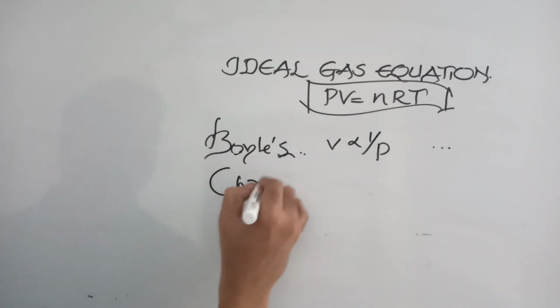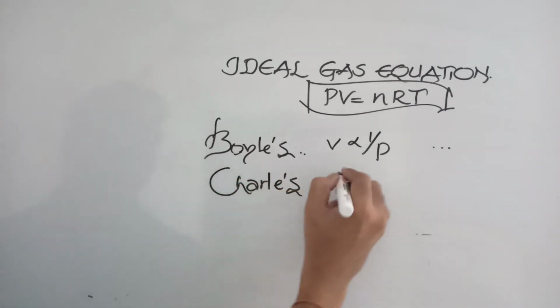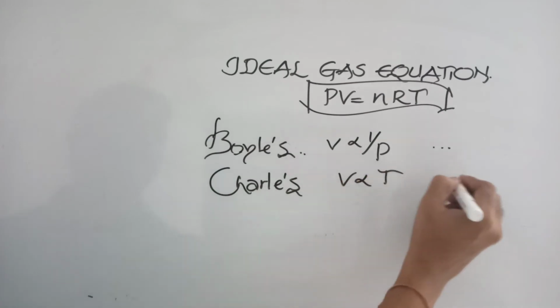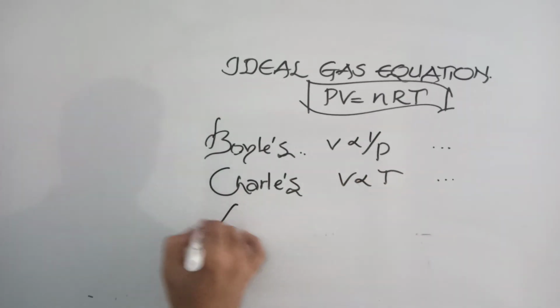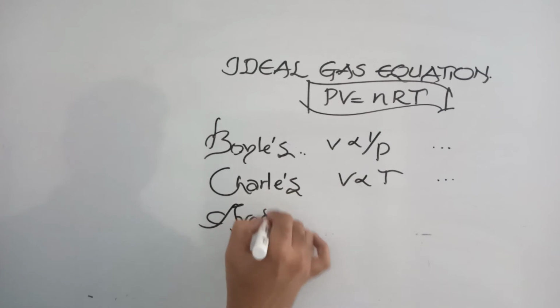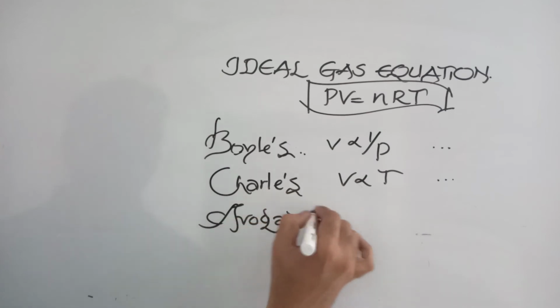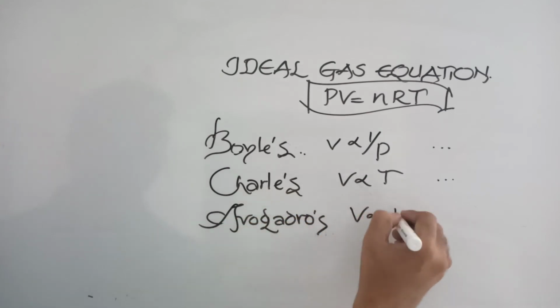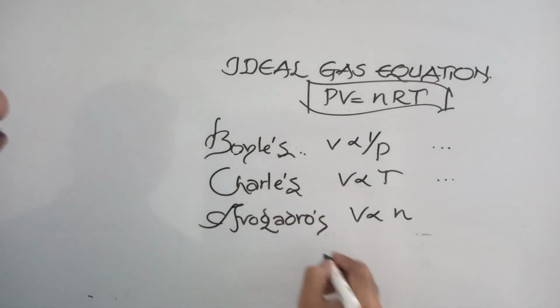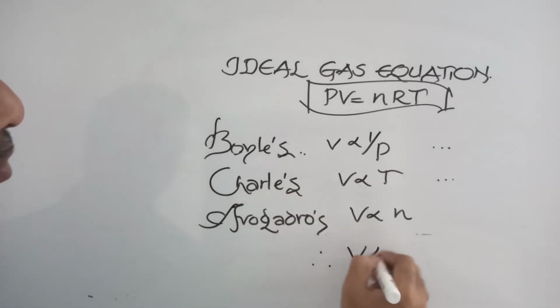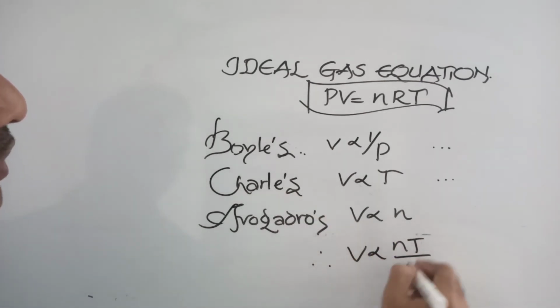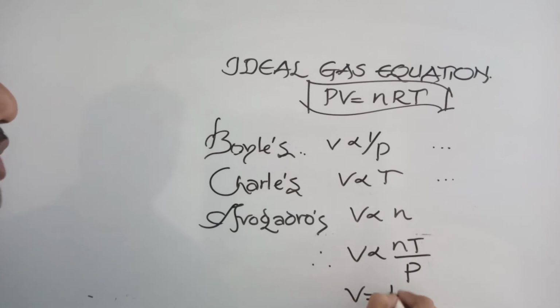Charles law is volume directly proportional to temperature at constant pressure. Avogadro's law is volume directly proportional to number of moles. So what you can say is V is proportional to NT by P, or V is equal to NT by P into one constant, I am writing R, or PV is equal to nRT.